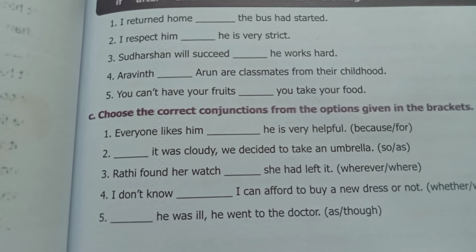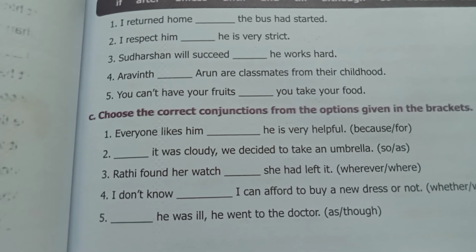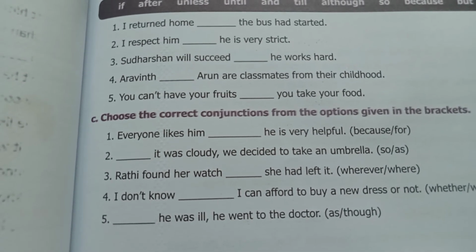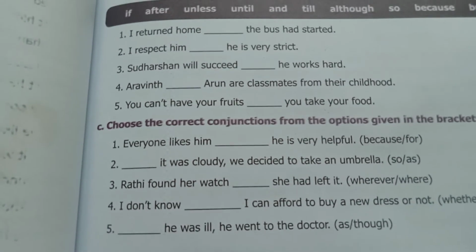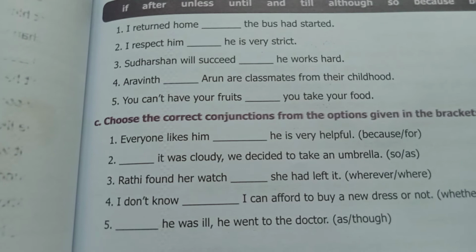Rati found her watch dash she had left it. Where she had left it, wherever or where. In both options, we have to write the correct answer: where she had left it.